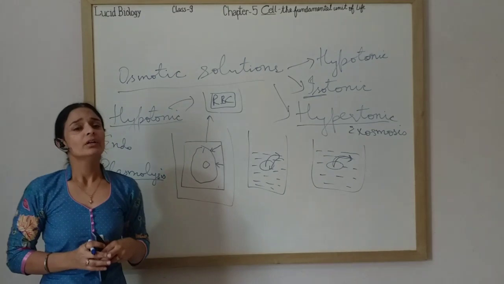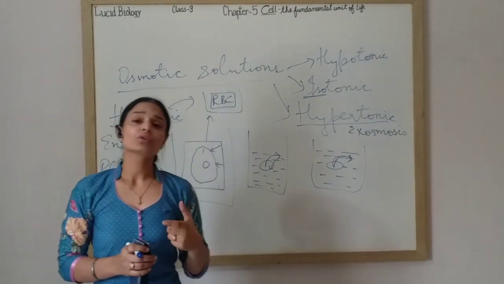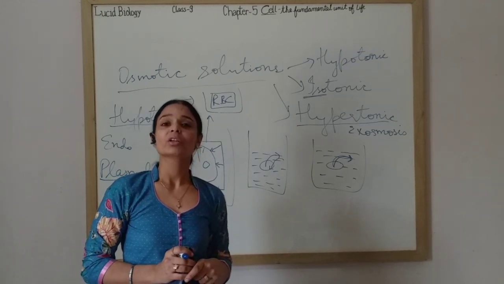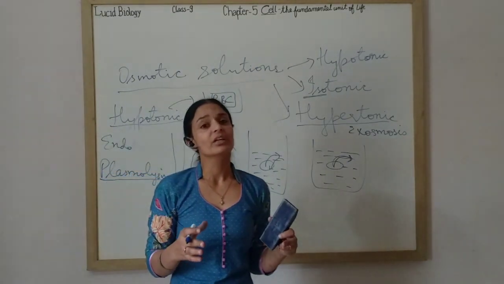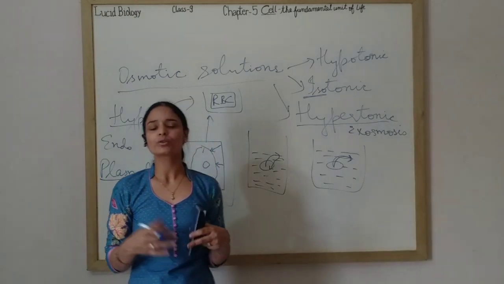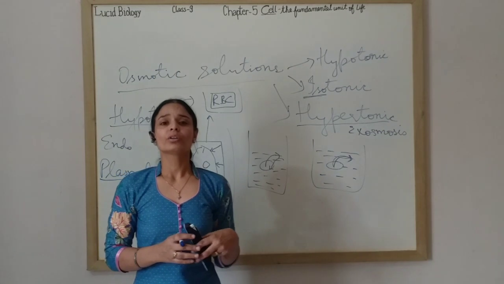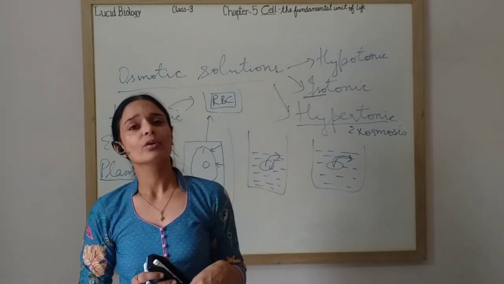As I told you, osmosis takes place in a liquid medium. How do the roots of a plant absorb water from the soil? By the process of osmosis. Because the soil surrounding the root has a high water concentration, and inside the root there is a lower water concentration, due to which water will automatically be absorbed by the roots. So osmosis helps plants to absorb water.